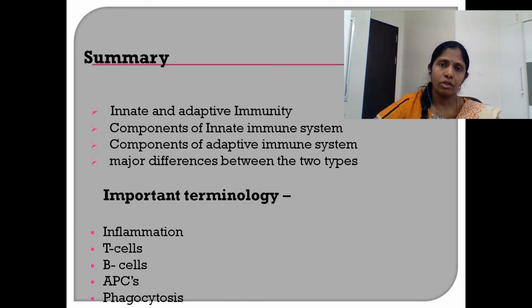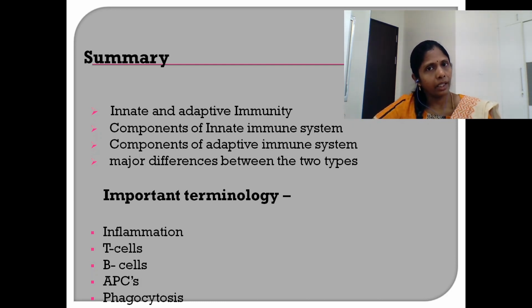The adaptive immune system is highly specific and is capable of generating a vast diversity of protective molecules and cells. It also can remember, which is lacking in the innate immune system. The innate immune system lacks a memory. The adaptive immune system is also capable of distinguishing between self and non-self molecules. These are the important differences between the innate and adaptive immune systems. We also learned about active acquired immunity and passive acquired immunity.